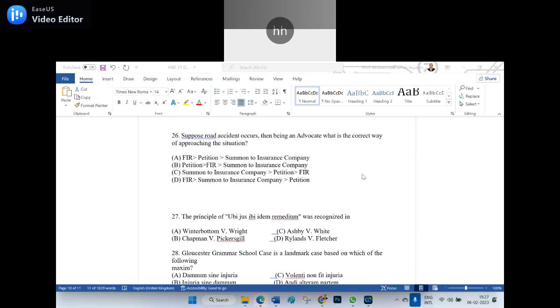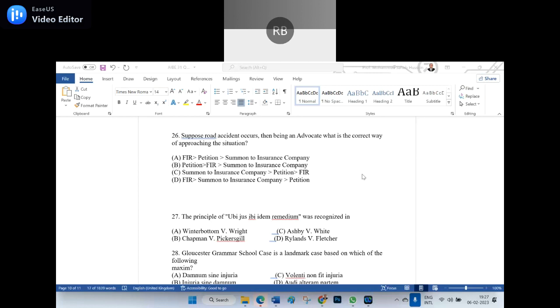Can't you go to the police station at the time of the accident? That's my question. Sir, I have written petition, FIR, summons to insurance company. Sir, FIR should be written first. After going to the police station, we will get the FIR only. Before filing the FIR, we have to give a petition only, then only they file the FIR. First petition, next FIR, next summons to the insurance company. No, sir. First, we have to collect the FIR. Then only we can file the petition, the suit in the court.